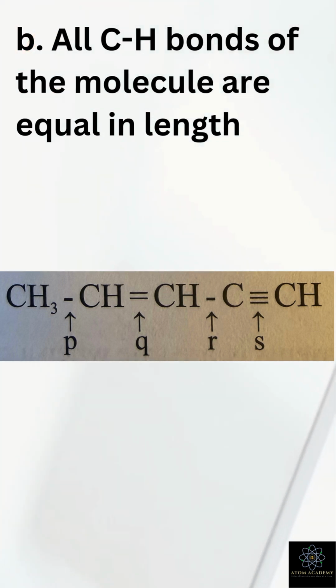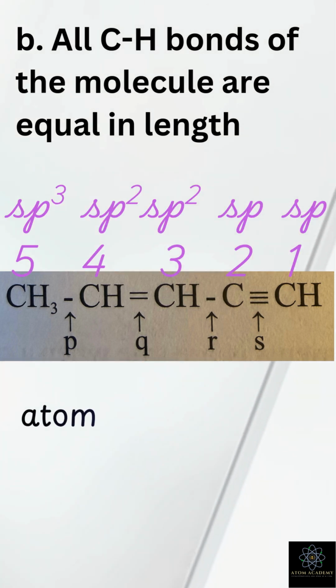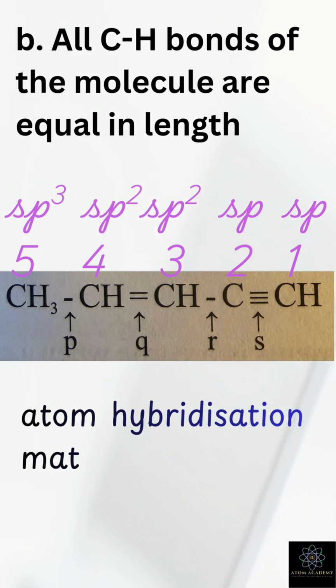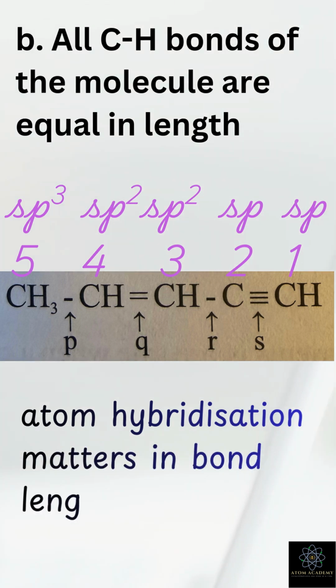Statement A. All carbon-hydrogen bonds of the molecule are equal in length. From the first sight itself, we can say this is not true. Like I said, the molecule contains single, double, and triple bonds, meaning the carbons have different hybridizations. Therefore, the carbon-hydrogen bond lengths cannot be the same.